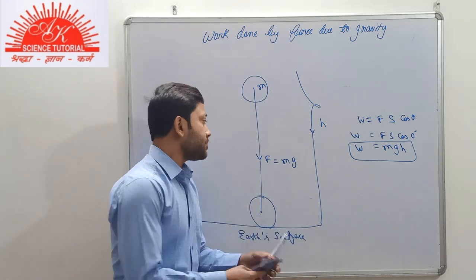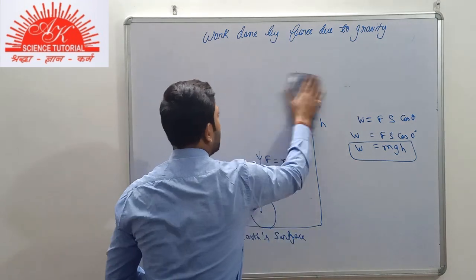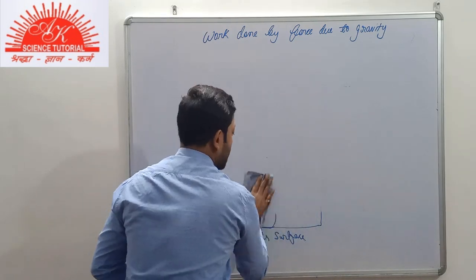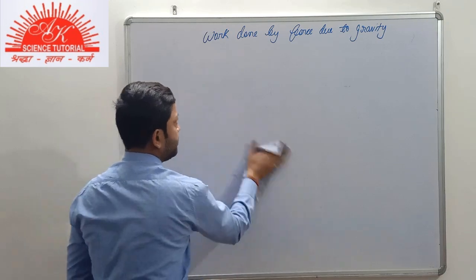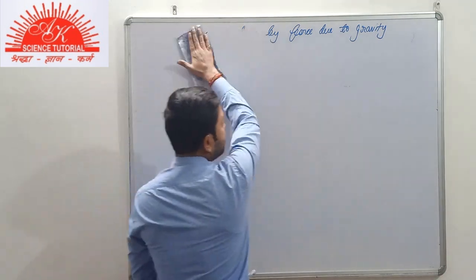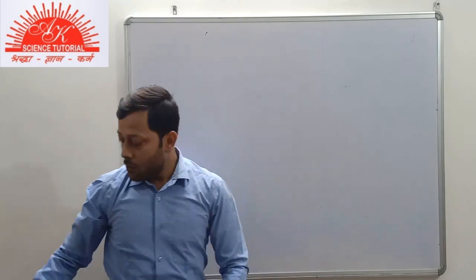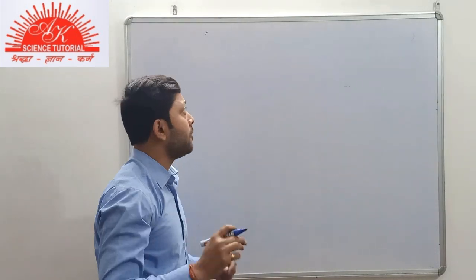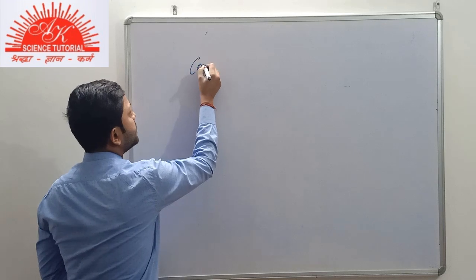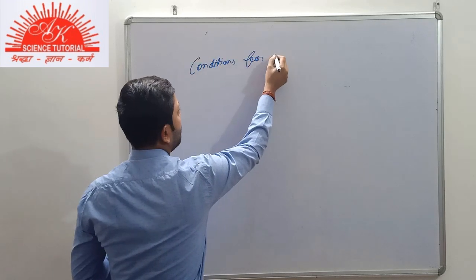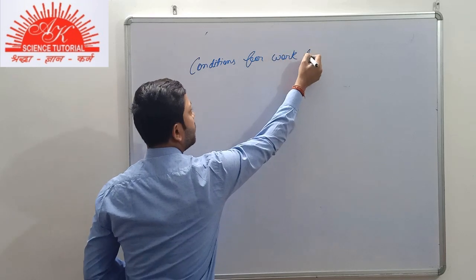Now we are moving to the case when the work done by any force would be 0. You might be asked about it: what are the conditions when the work done by a force is 0? Conditions for work done to be 0.